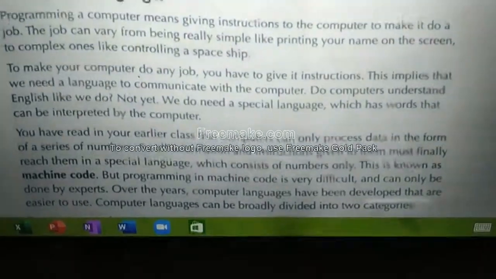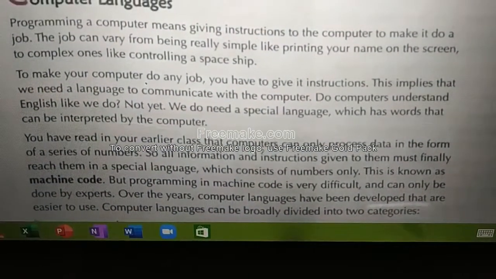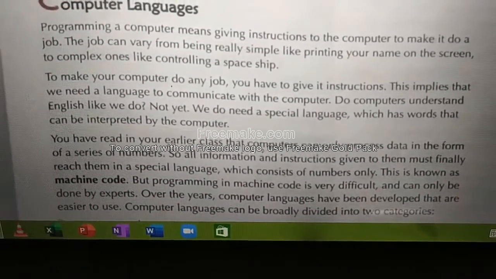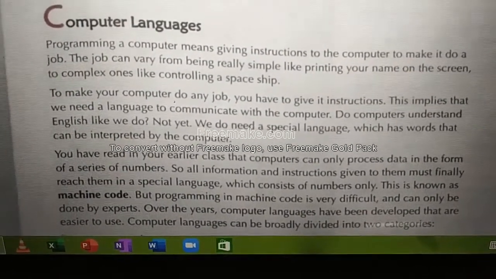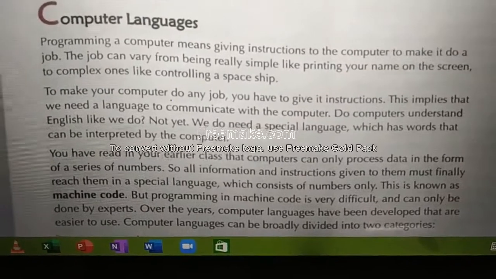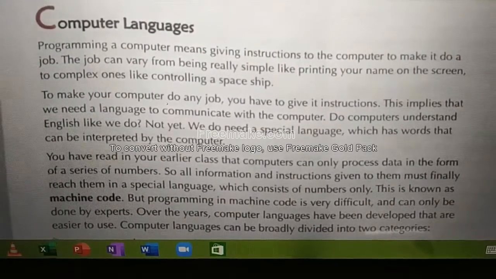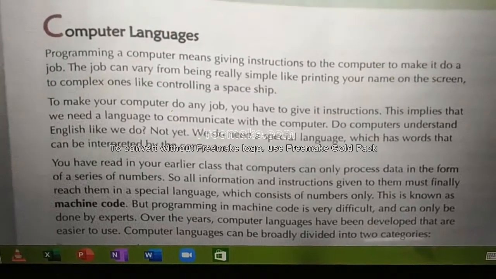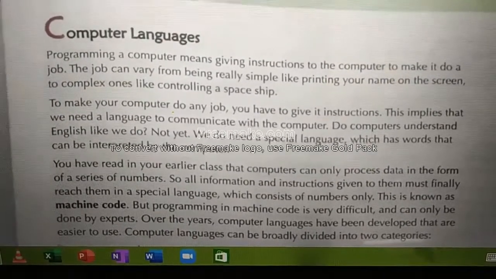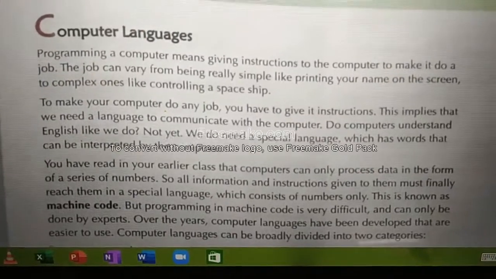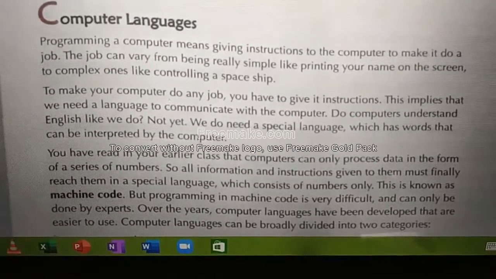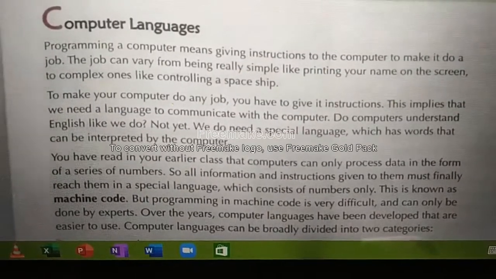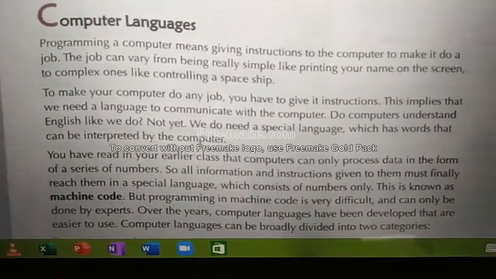This implies that we need a language to communicate with the computer. You have to give instructions to the computer, only then does the computer work. But how will you give the instruction to the computer? You should have a certain language to communicate with the computer. Without a certain language, you cannot communicate with the computer. Does the computer understand English like we do? No, not yet.